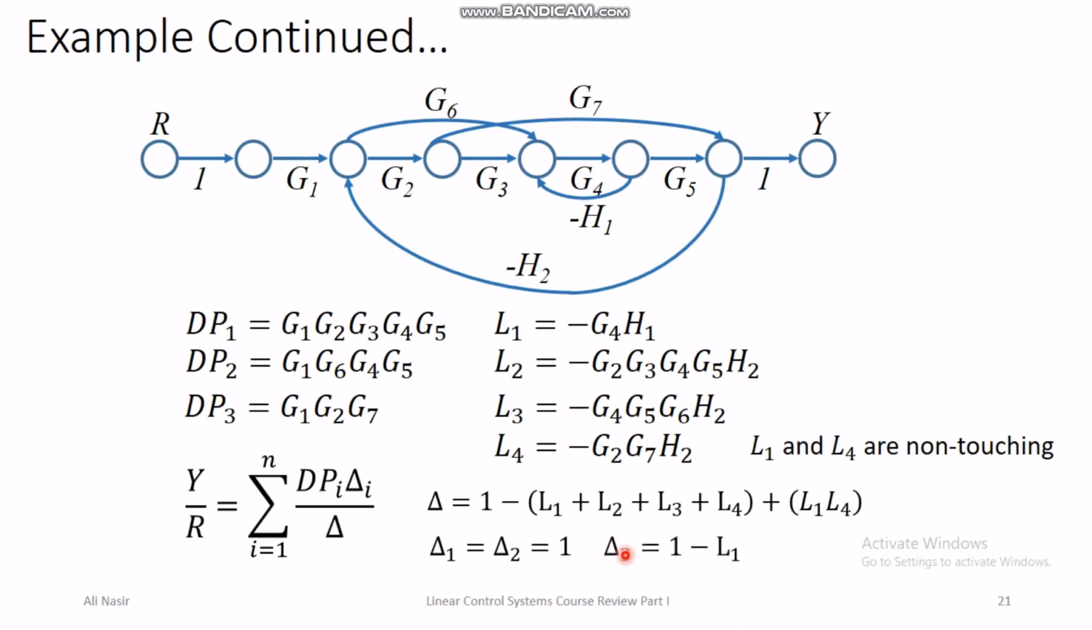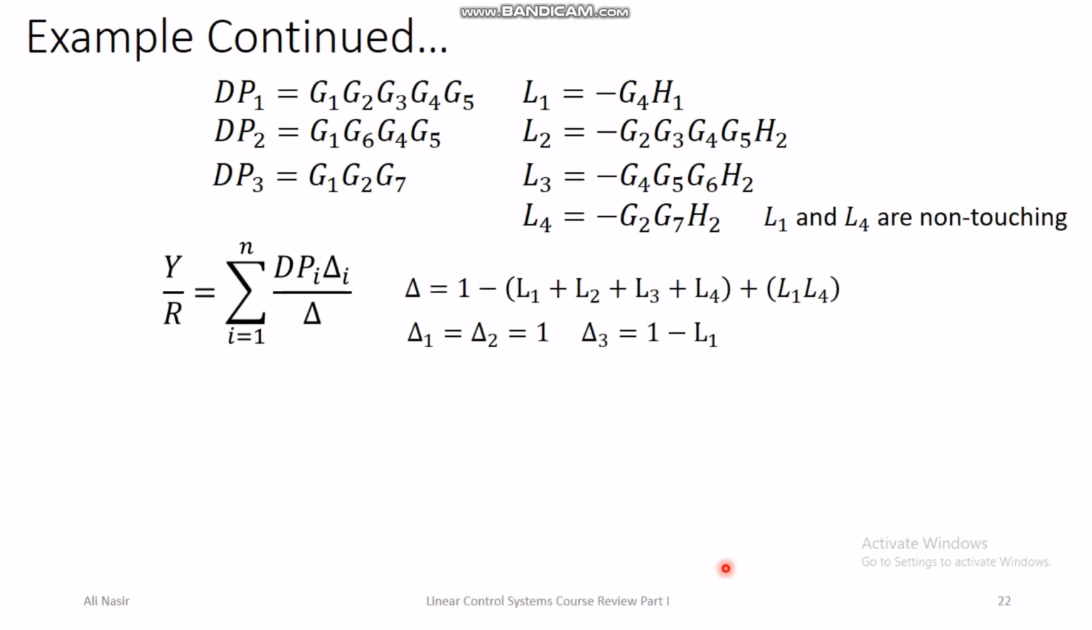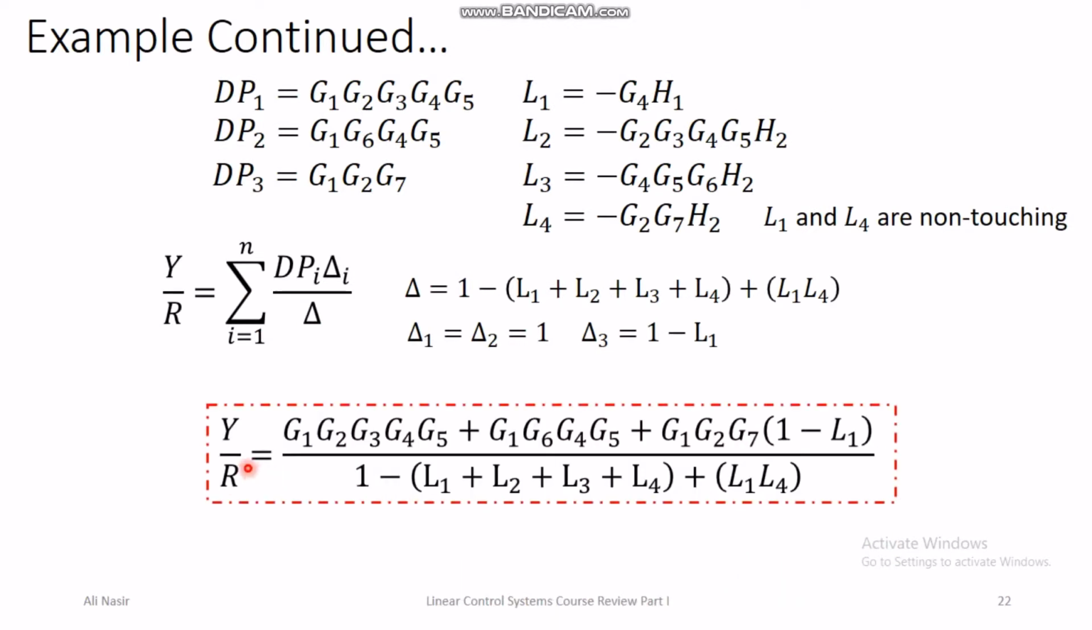But in direct path 3, L1 is not touching direct path 3. So if we drop the gains of L2, L3 and L4 from the delta, so here L4 will become 0. So this product will become 0. So what we will remain with is 1 minus L1. So this is the expression for delta 3, and in this way we find out the transfer function: direct path 1 into delta 1 plus direct path 2 into delta 2 plus direct path 3 into delta 3 divided by the delta of the whole block signal flow graph.